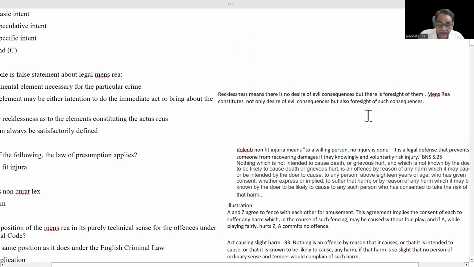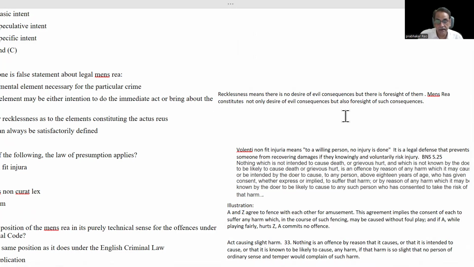Here, recklessness means there is no desire of evil consequences. While you are doing a reckless act, you have no desire of evil consequences. But you can guess that after doing that particular act, an evil consequence may happen. For example, reckless driving. At the time of reckless driving, you don't have any desire to kill anyone on the road.